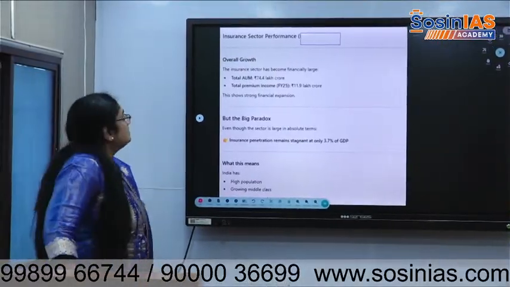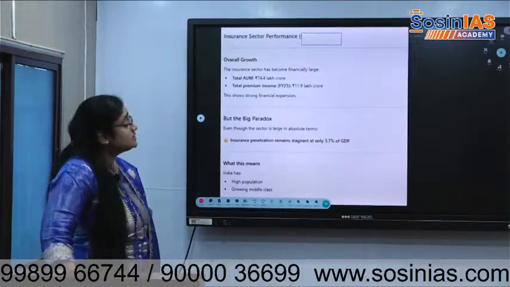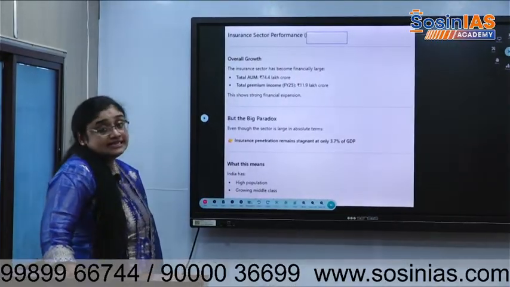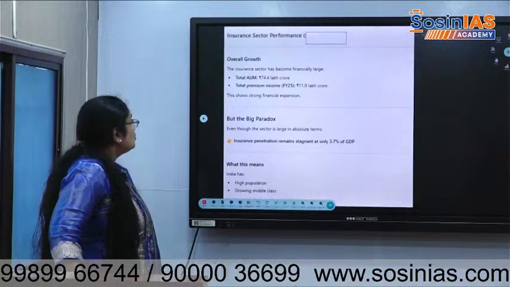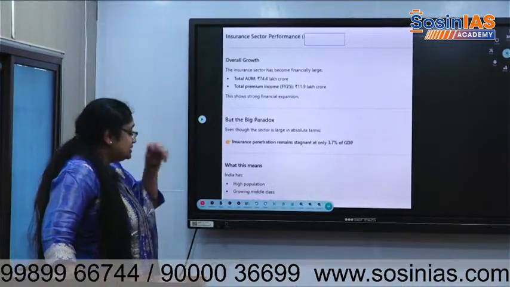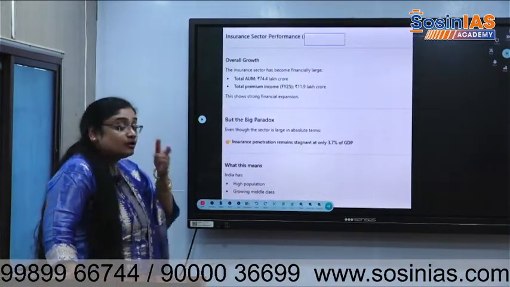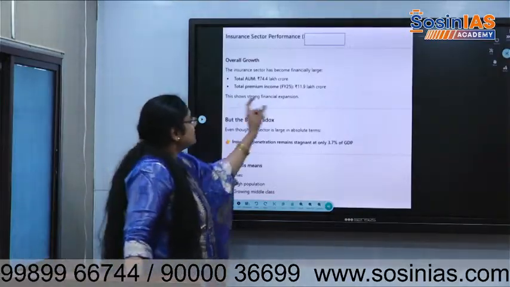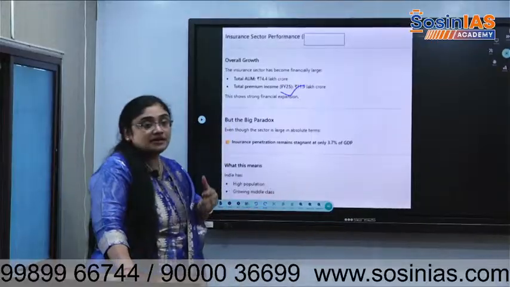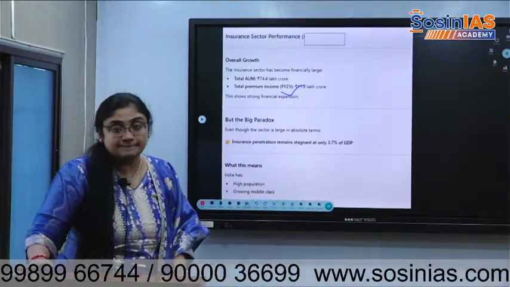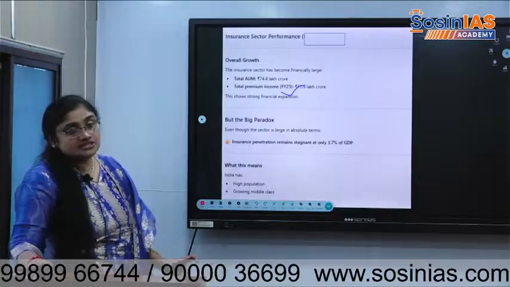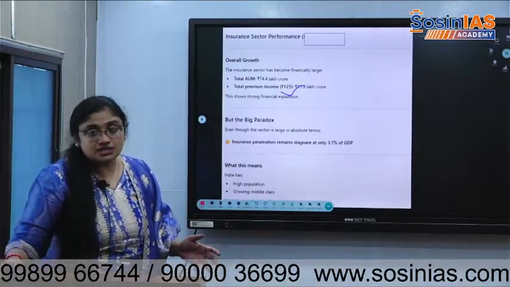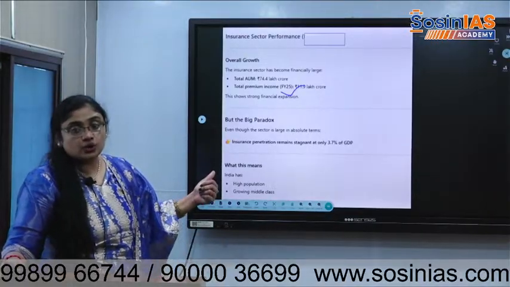Insurance sector performance. The insurance sector has become financially large. Okay, total assets under management in the insurance sector is 74.4 lakh crore. That entire insurance business, we say. Total premium income that people pay to the insurance companies. The insurance companies' total business potential is 74 lakh crore.